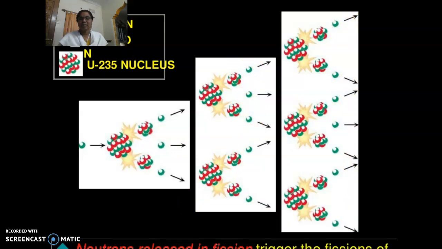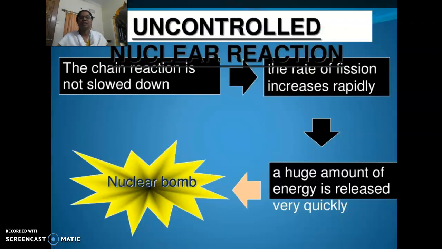The neutrons released in fission trigger further fissions, which are uncontrolled nuclear reactions. The chain reaction is not slowed down because the rate of fission increases rapidly and a huge amount of energy is released, which leads to the nuclear bomb.